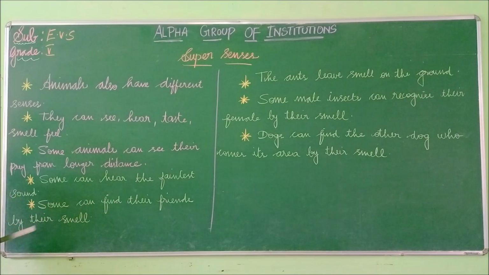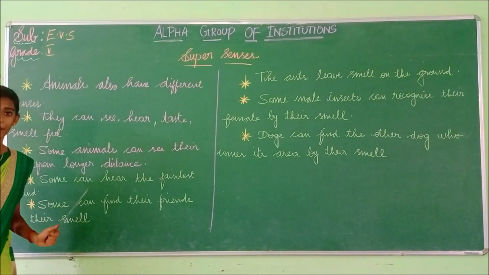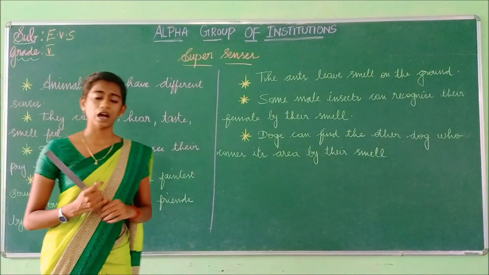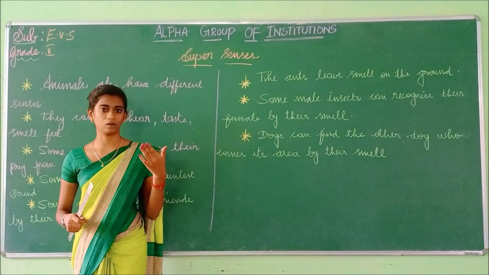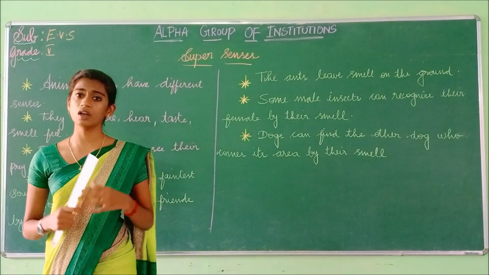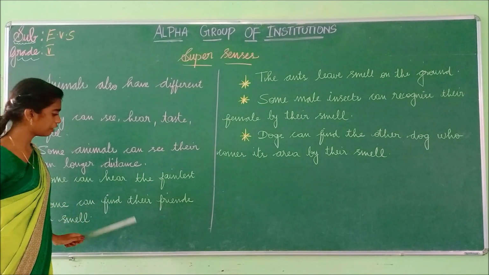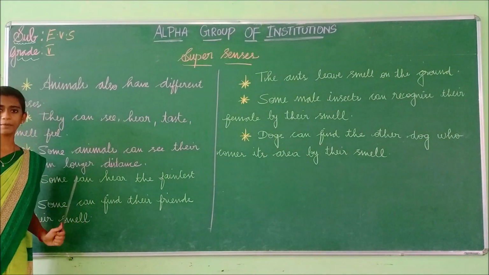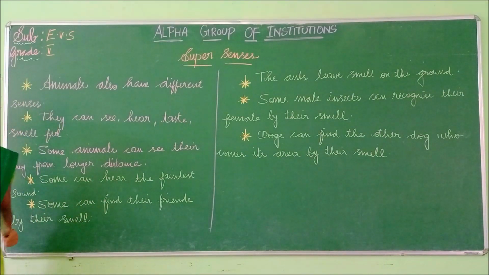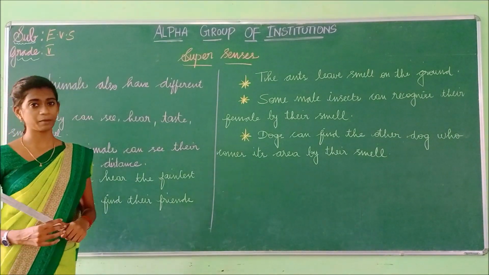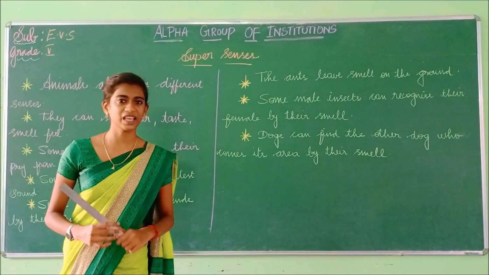Some can find their friends by their smell. So some animals can identify their friends by their smell. Through the smell they can recognize them. The example for this sentence is the ants. Ants can find their friends using their smell.